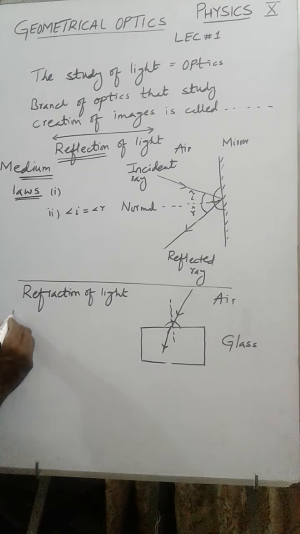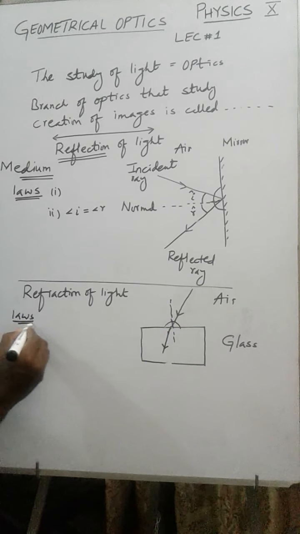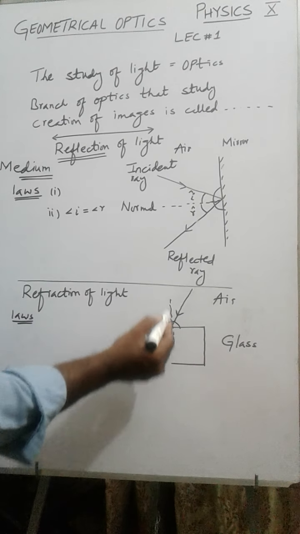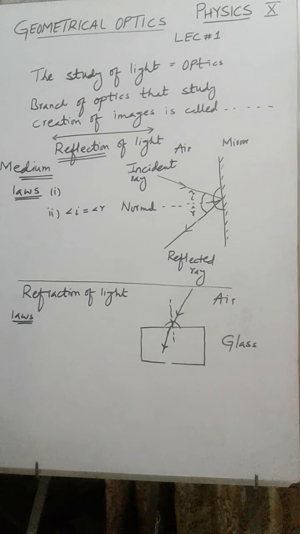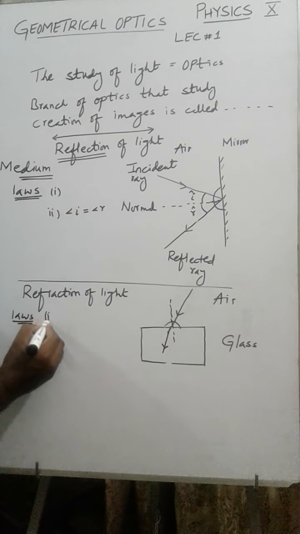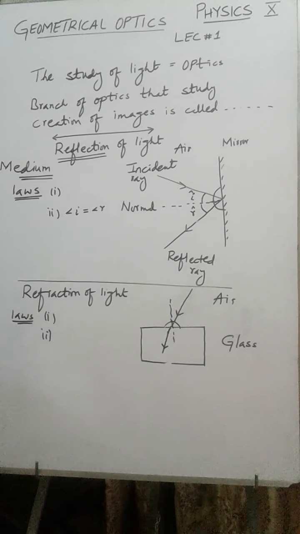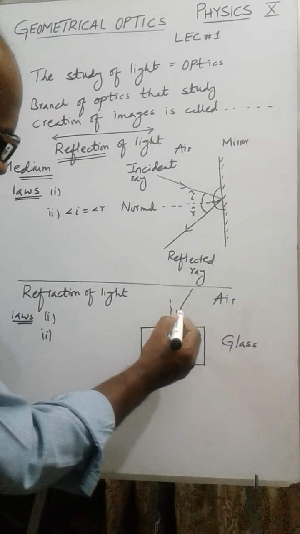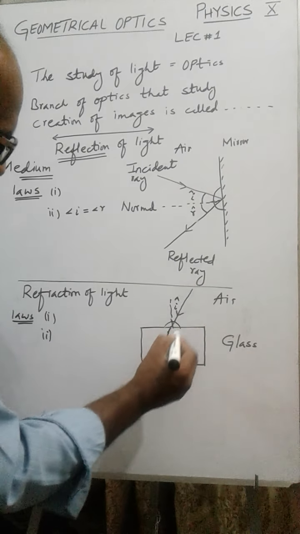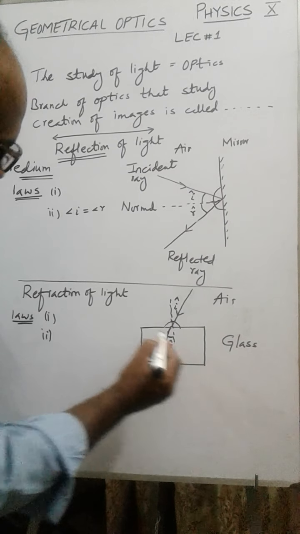So what will be the laws over here? First: incident ray, normal, refracted ray all lie on the same plane. This is almost the same as we have discussed in reflection of light. Now the second law, try to understand. This is incident ray, this is normal, so this is angle of incidence, this is angle of refraction.